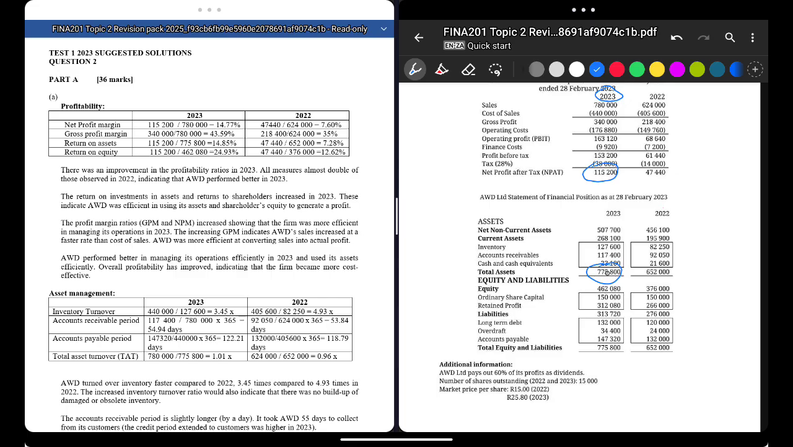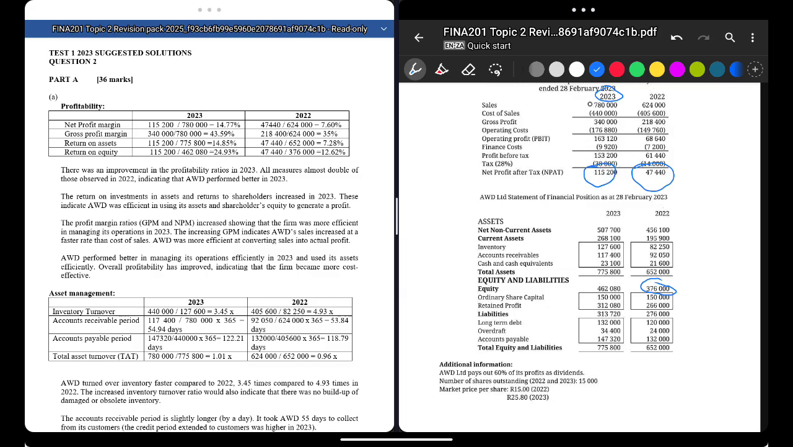1 second. Over 775,800. Yeah, same. Times 100. Done. So return on equity: net profit after tax. As soon as you say return, it's net profit after tax over your total equity. Can you see total equity is 376,000? Okay, why am I working with 2022?